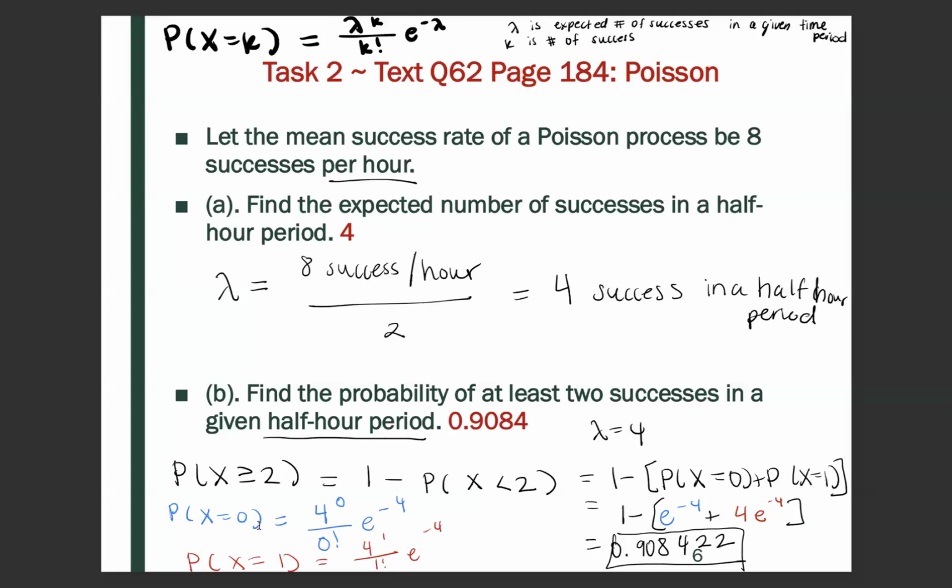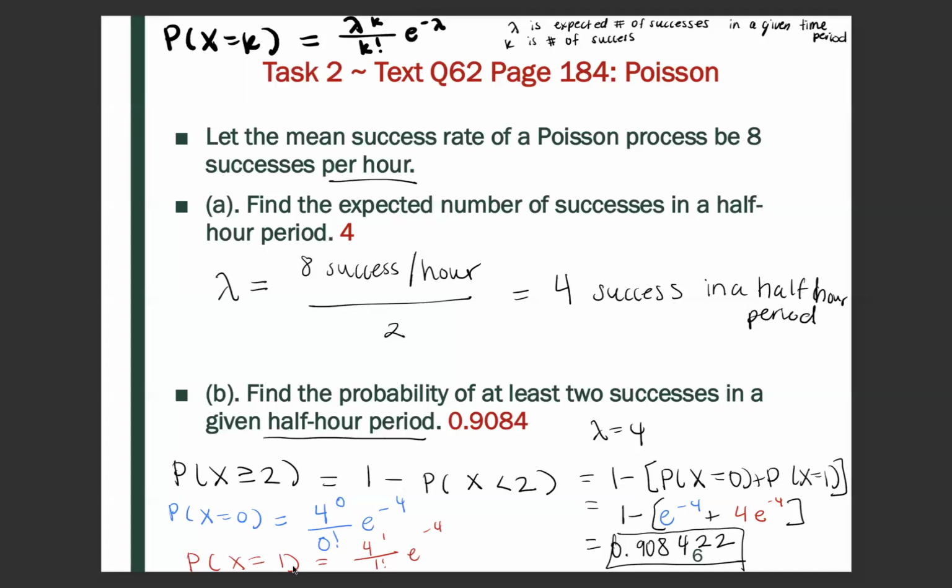And so the probability that X equals 0 for this Poisson process, we have 4, which is our lambda, raised to the 0, which is our K, divided by K factorial, so 0 factorial, times e to the negative lambda, or e to the negative 4. Anything to the 0 is 1, and 0 factorial is also 1, so this is 1 over 1, so we're left with e to the negative 4. Now what about the probability that X equals 1?